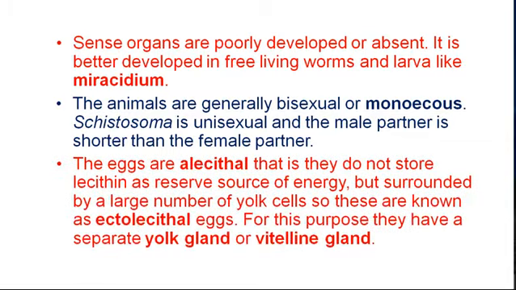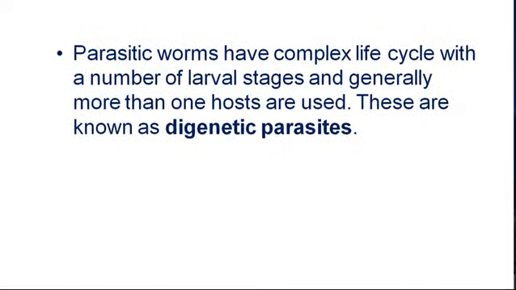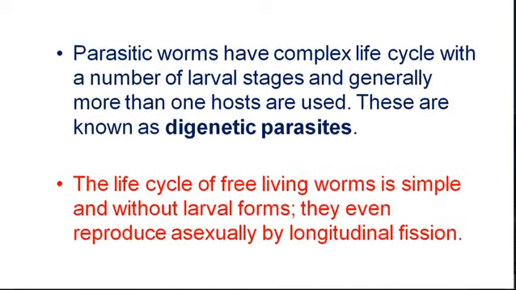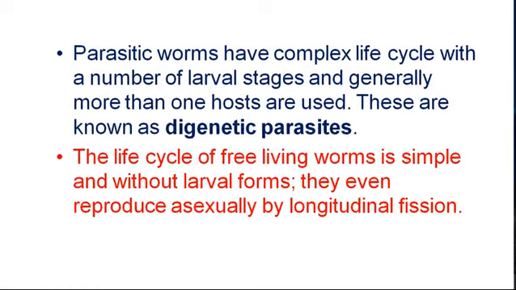The eggs are alecithal, that is, they don't store lecithin as reserve food, but the eggs are surrounded by a large number of yolk cells, so these are known as ectolecithal eggs. These yolk cells are secreted or released from a separate yolk gland or vitelline gland. The parasitic worms have complex life cycle with a number of larval stages, and generally more than one host is used.